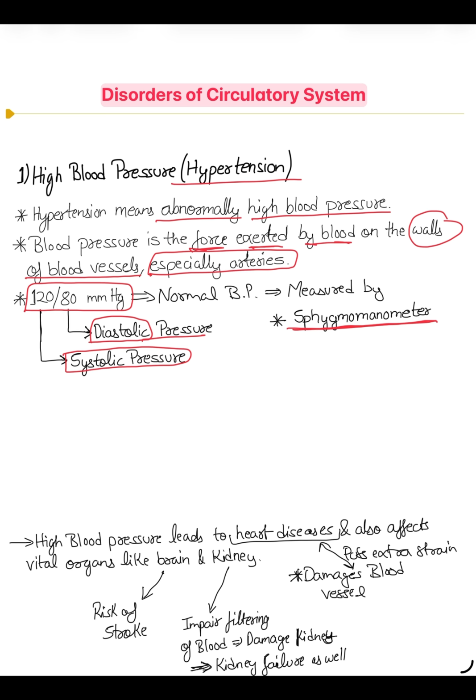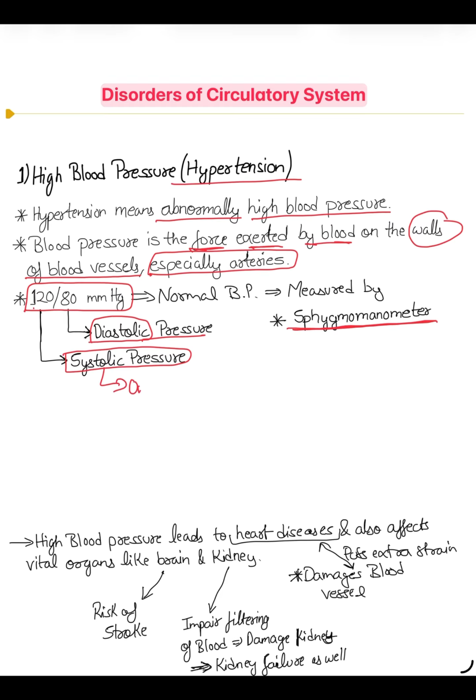Okay, so diastolic and systolic pressure. What is systolic pressure? As I already told in the cardiac cycle, systole means contraction of the heart, diastole means relaxation. So when the heart contracts, the pressure exerted by the blood on the walls of the arteries during a heart contraction is around 120 mmHg.